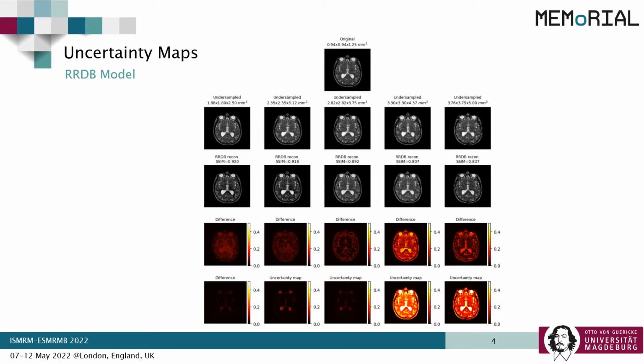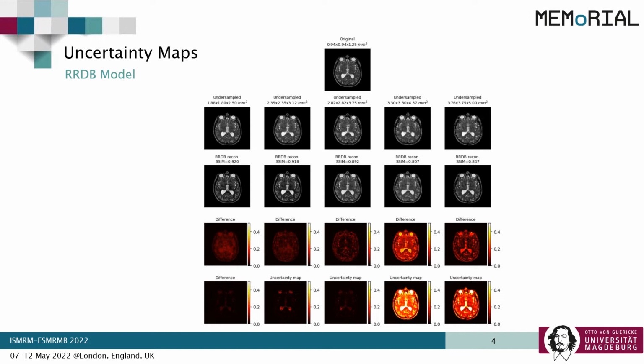From the resultant SSIMs and the different images, it can be said the performance of the models for theoretical acceleration factors 43 and 64 are not good, and they cannot be trusted for real applications, a finding which is also corroborated by the uncertainty maps. Another notable observation is that the model was uncertain about the structures containing liquids like cerebrospinal fluid and eyes.